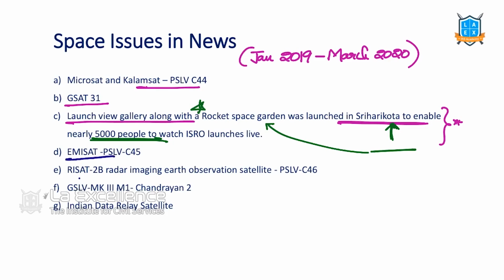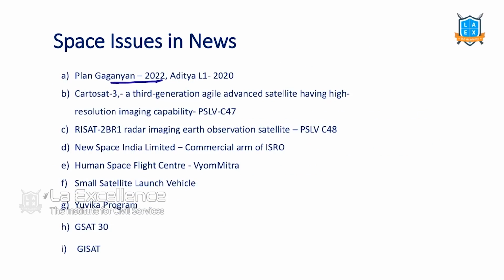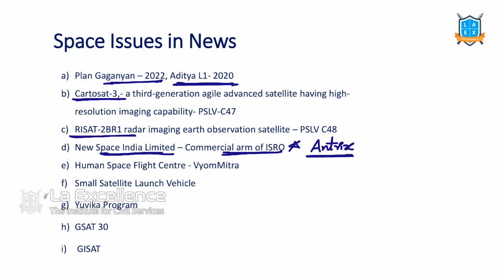And then EMISAT, VSAT 2B, R was launched, GSLV MK3. With this, we launched our Chandrayaan 2. Indian data relay satellites: we want to go with these Indian data relay satellites for launching Chandrayaan 3. And then we are planning for Gaganyaan, Aditya L1 in 2020. Cartosat 3 was launched. Resat 2BR1 was launched. New Space India Limited is a commercial arm of ISRO. There's one more commercial arm of ISRO called Antrix. Along with this, there is this new one started in 2019, so we should know about it.